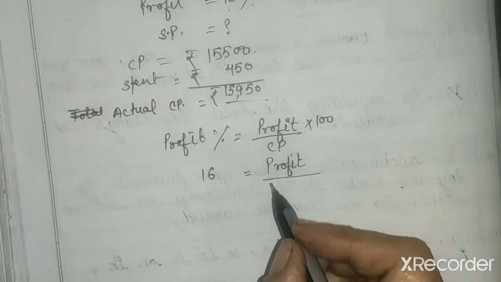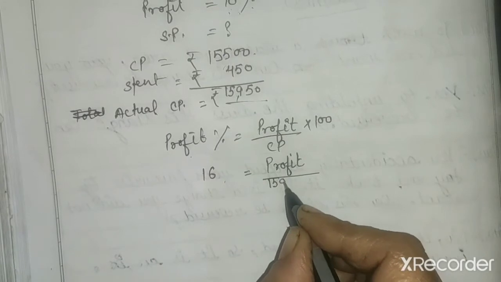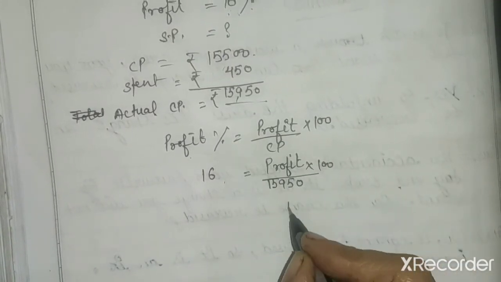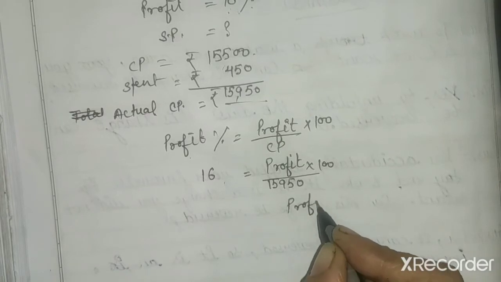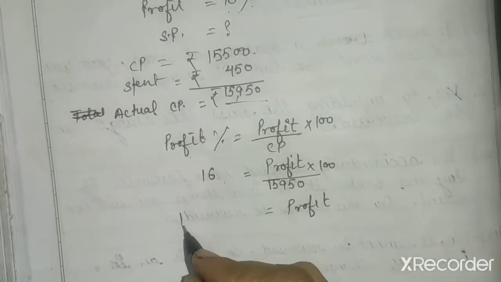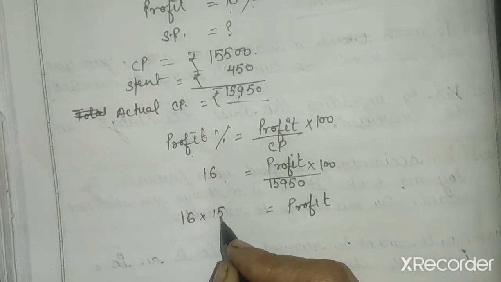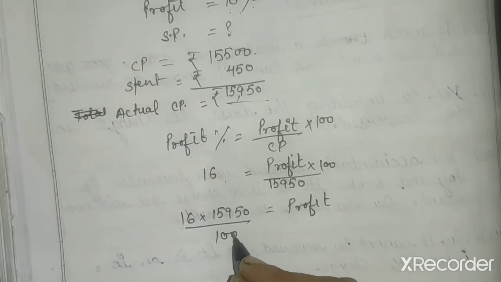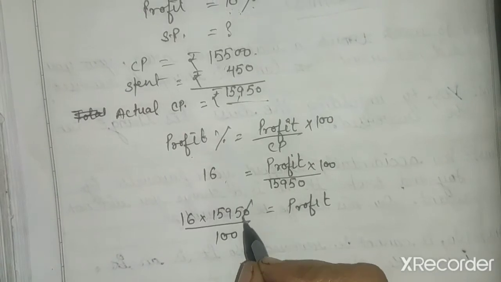Upon CP is equal to 15,950 into 100. So profit is equal to 16 into 15,950 upon 100.